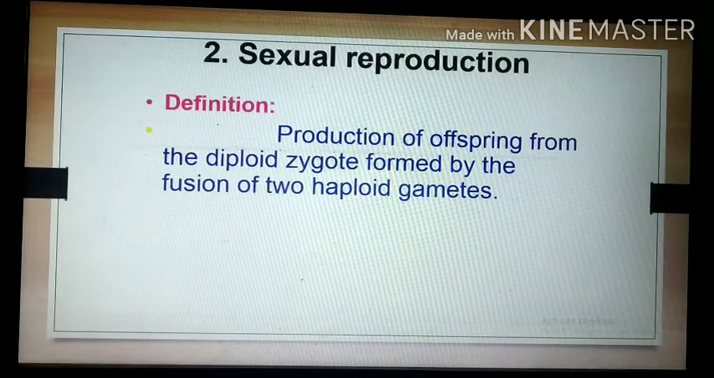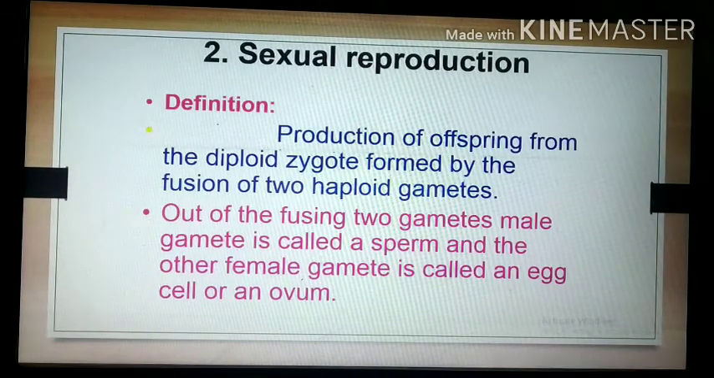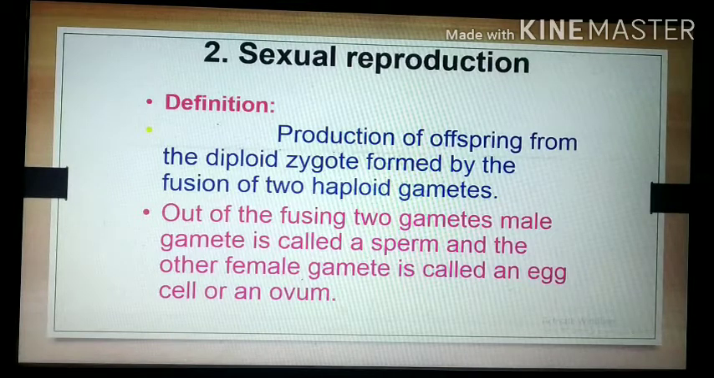Of the two gametes that fuse, the male gamete is called the sperm and the female gamete is called the egg cell or ovum. The two different gametes come from different parents. The gamete from the male parent is called the sperm, the gamete from the female parent is called the ovum, and the fusion of the male and female gametes takes place. This is called sexual reproduction.